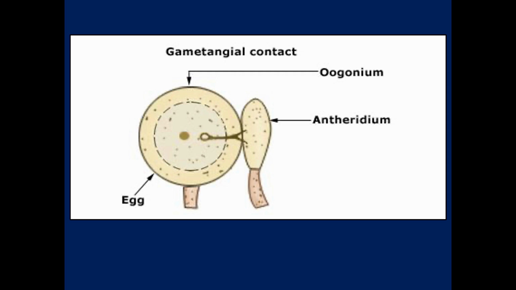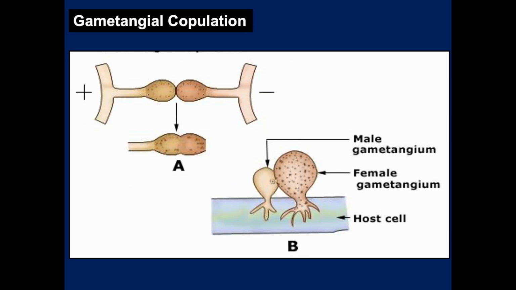In gametangial contact, the two gametangia come close to each other but do not fuse. The male gametangium sends a tubular outgrowth called the fertilization tube, through which the non-motile male gametes or male nucleus migrate into the female gametangium. Gametangial contact mostly occurs in fungal genera like Phytophthora, Albugo, etc. Whereas in gametangial copulation, the fusion of the entire contents of two compatible gametangia occurs.